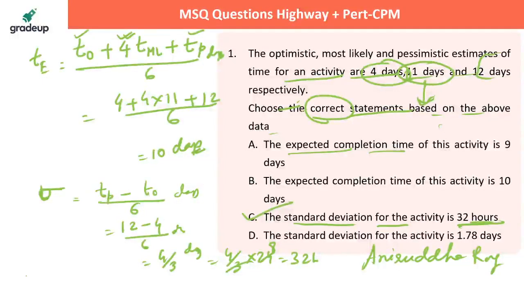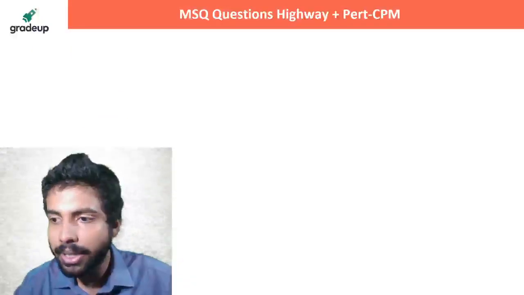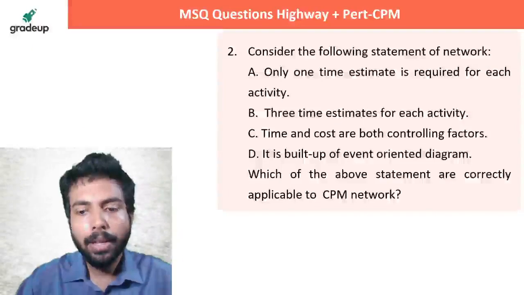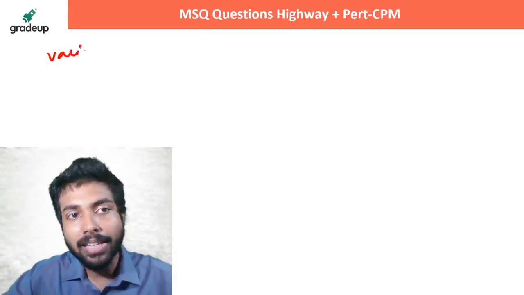One more term is there, many people get confused between these 2. There is one more term, which is known as variance.